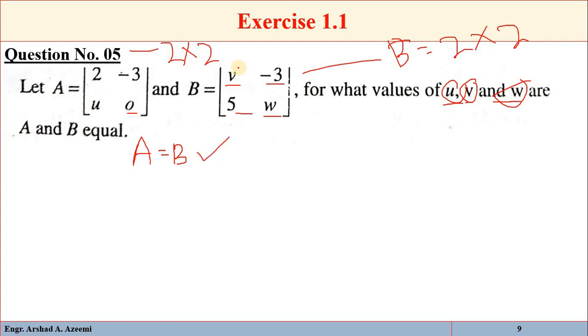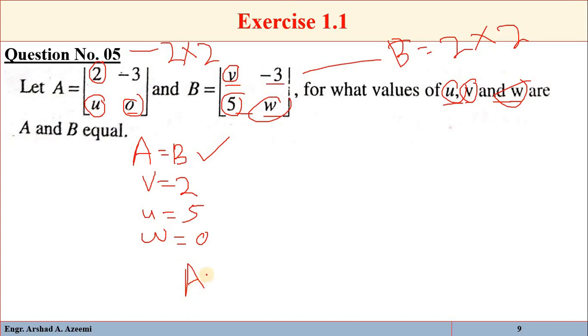Here, the corresponding element in place of V is 2, so V is equal to 2. Here in place of U we have 5, so U is equal to 5. And in place of W we have 0, so if W is equal to 0, then matrix A will be equal to matrix B.